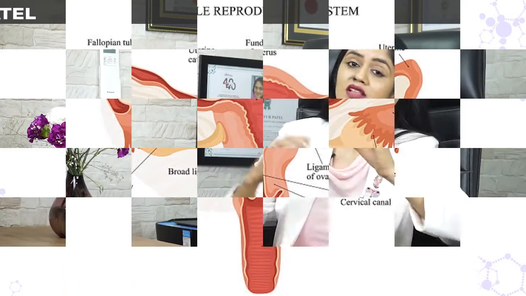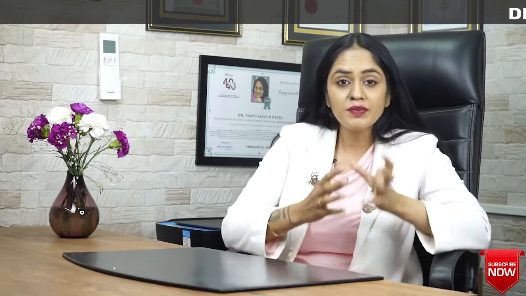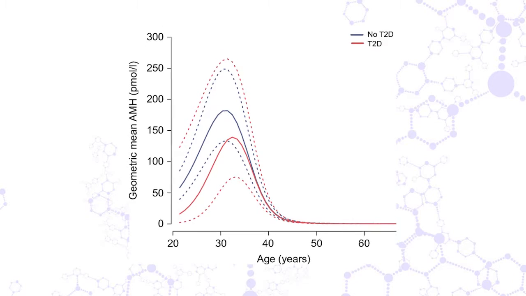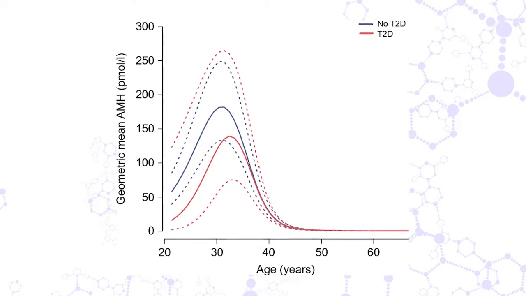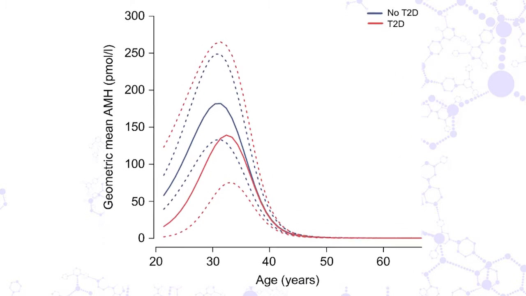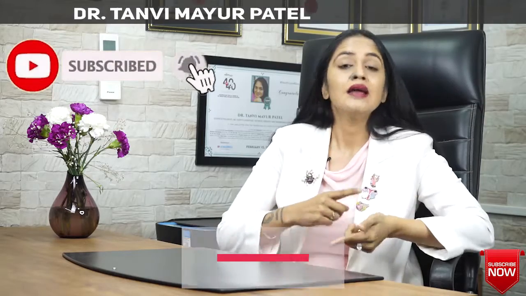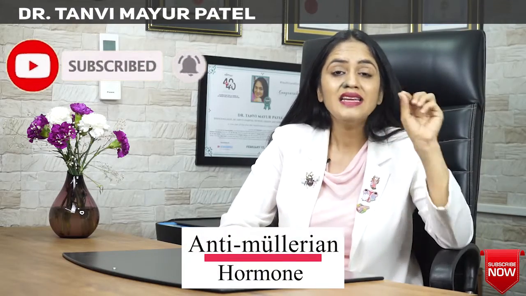Yes, that means for the formation of the reproductive organs, the AMH hormone plays a very big role. If the AMH hormone level is not at its peak and not at a very high level, then what will happen? The fetus, the unborn child, may not have a proper male reproductive organ.